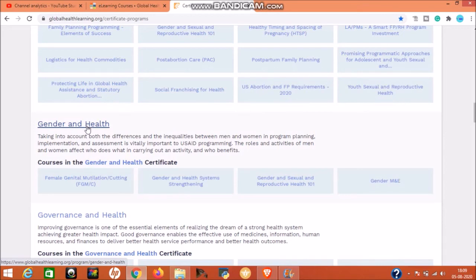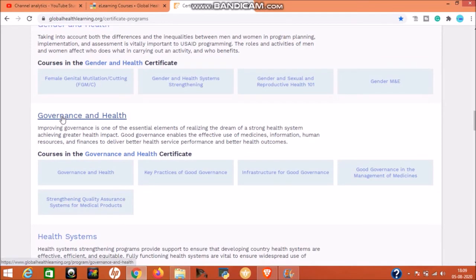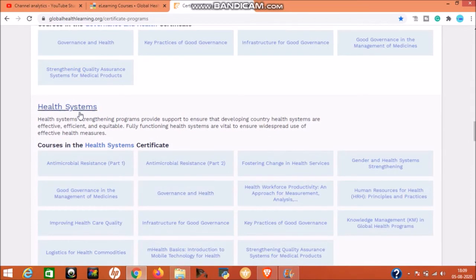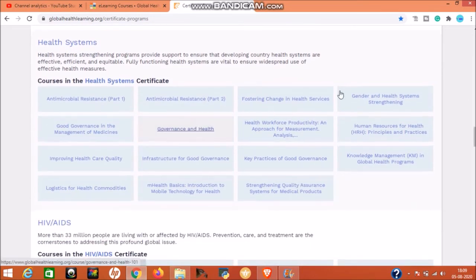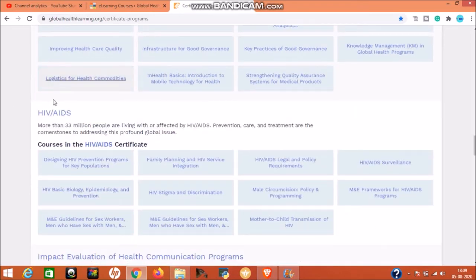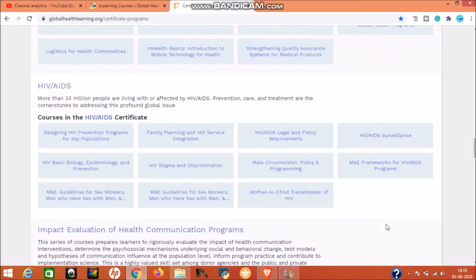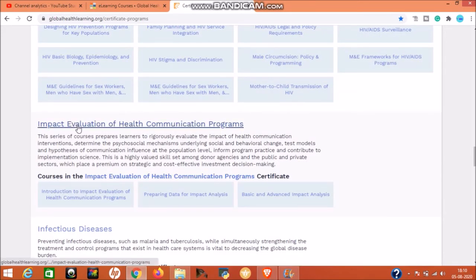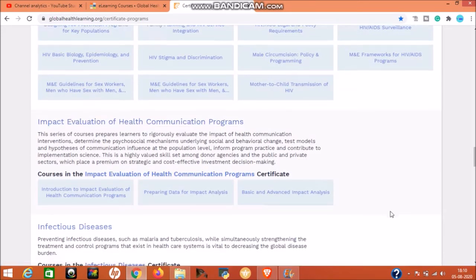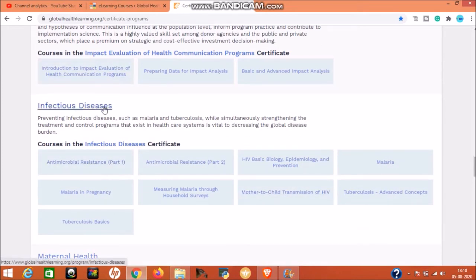Next topic is gender and health. Under this, 4 topics are available. See here. Next is governance and health. 5 courses are available under this topic. Next topic is health systems. Under this, 15 courses are available. Our next popular topic is HIV/AIDS. Under this, 11 courses are available. Next topic is impact evaluation of health communication programs. 3 courses are available. Infectious disease, 9 courses are available.